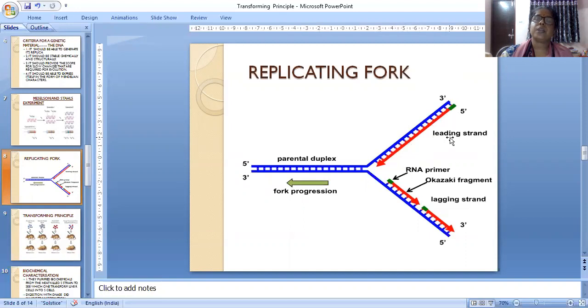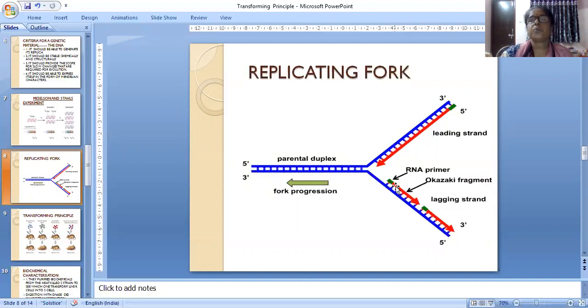This is the leading strand, which is continuous, and the one which is discontinuous is called the lagging strand. The two strands are there. Which one is forming in the 5' to 3' direction? That is continuous only, and that is called the leading strand. Another one, which is going from 3' to 5', is discontinuous. Only from 5' to 3' a strand can be made, so it is fragments only being put. Afterwards, these fragments will be joined by ligase enzyme. The scientist Okazaki discovered this, so it is called Okazaki fragment.